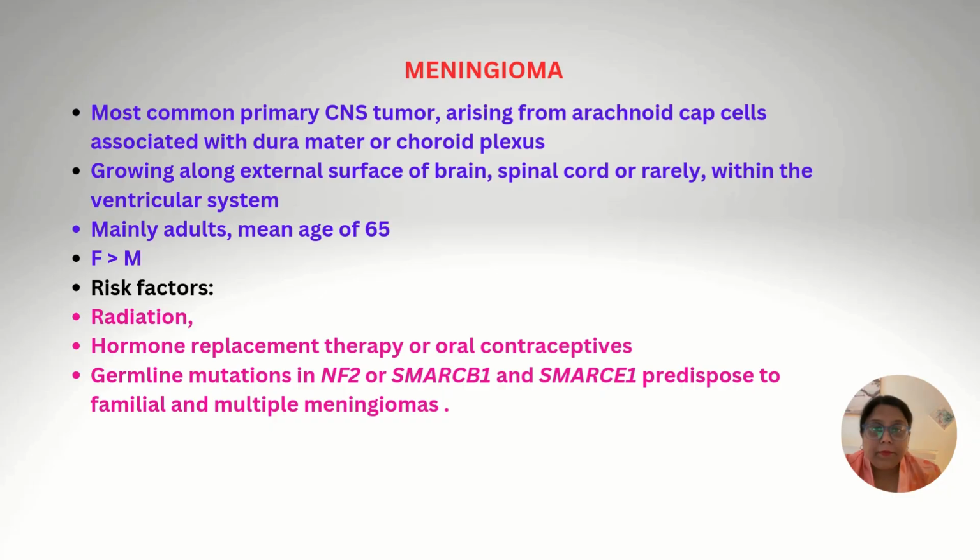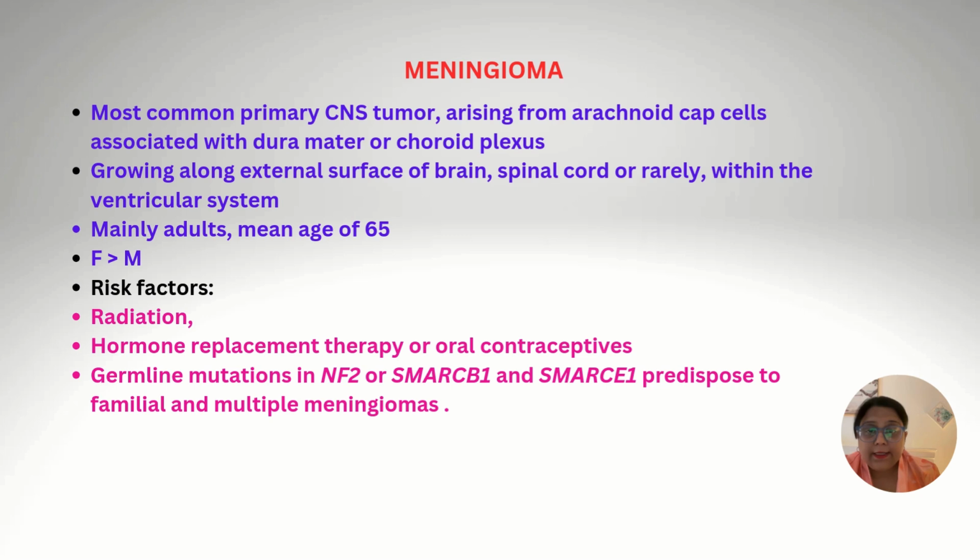Meningiomas are the most common primary CNS tumor arising from arachnoid cap cells associated with dura mater or choroid plexus. It grows along the external surface of the brain, spinal cord, or rarely within the ventricular system. It mainly affects adults, mean age is 65. Females are affected more than males.